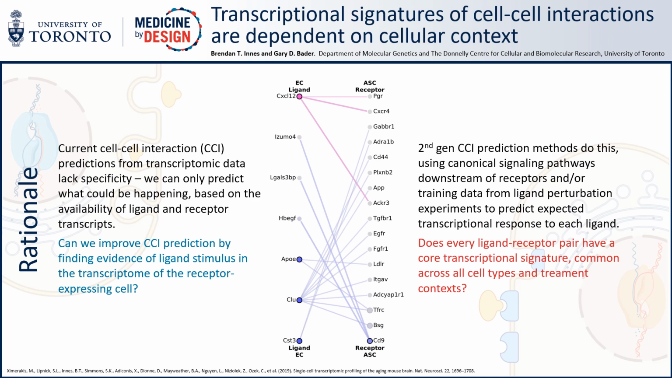And currently we can only hypothesize that cells may be interacting based on the expression of cognate ligand-receptor pairs in pairs of cell types. If we knew what changes in gene expression we'd expect to see if a particular ligand had been activated, or a particular receptor had been activated, we'd be able to improve these predictions. In fact, some methods already do this, making the assumption that transcriptional response to signaling is generalizable across cell types. We aim to test that assumption here.